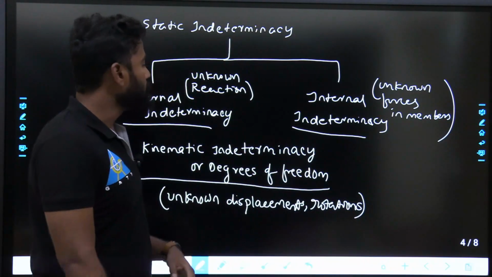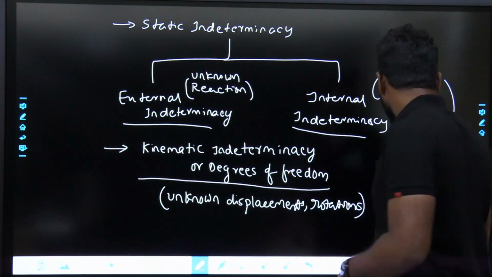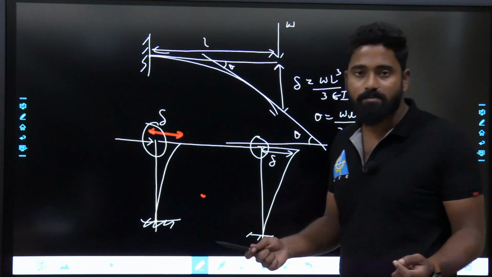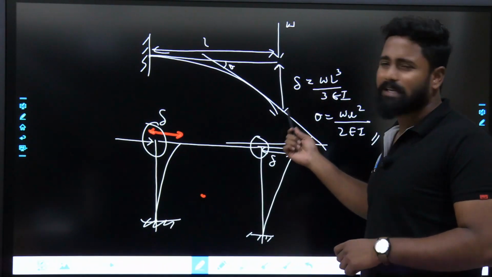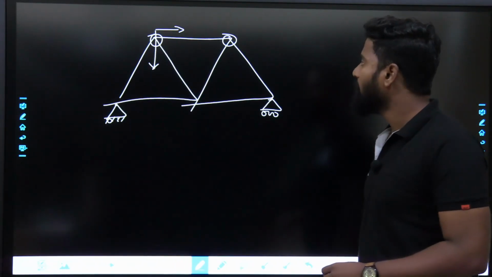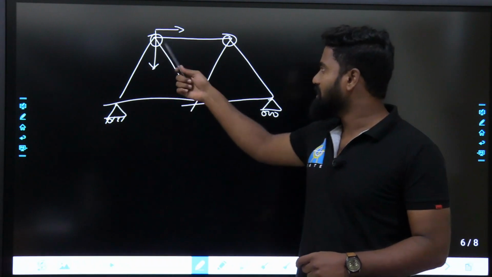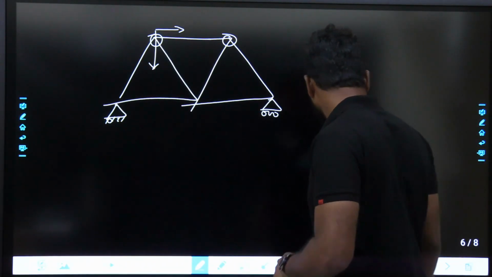Fine. So then we'll see kinematic indeterminacy, degrees of freedom. Degrees of freedom is the number of unknown displacements or rotations over and above the equilibrium equations. What exactly are displacements and rotations is seen over here. And in trusses, at each and every joint, how it is going to vary is seen over here. Next one is